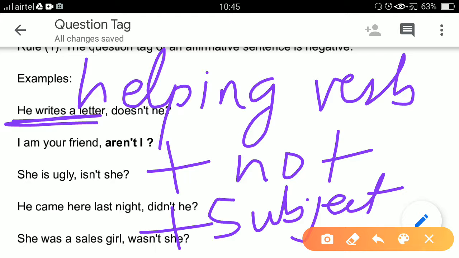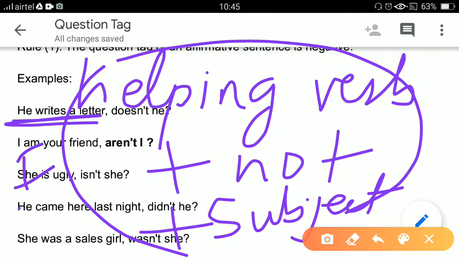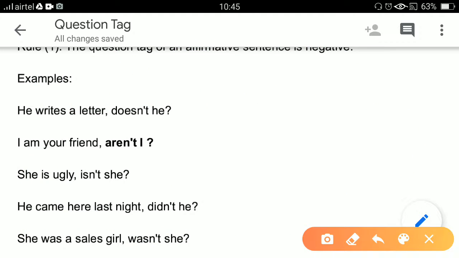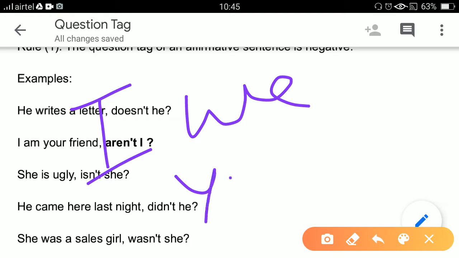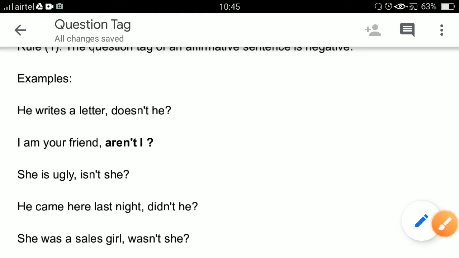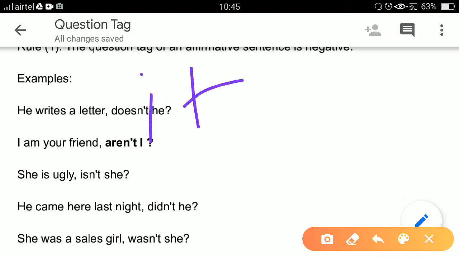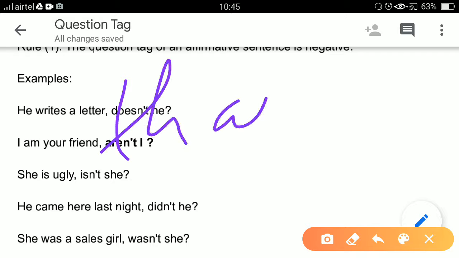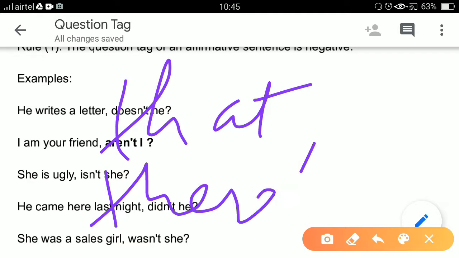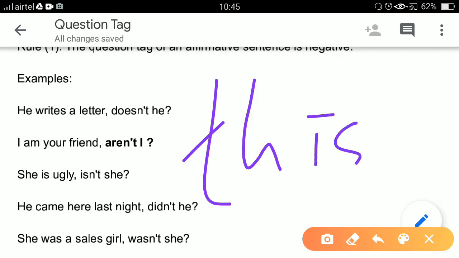These all can be subjects, but for a question tag we use only I, we, you, they, he, she, it, sometimes that, there, this. So only these are going to be used in a question tag.